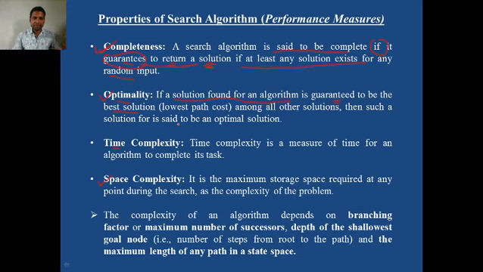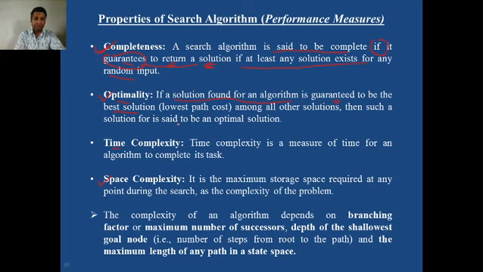For example, from Sangamner to Pune, if the autonomous car follows the longest route, for example via Mumbai, then you reach Pune, but the cost involved is very high because it is the longest route.